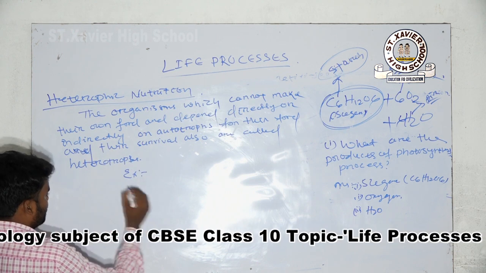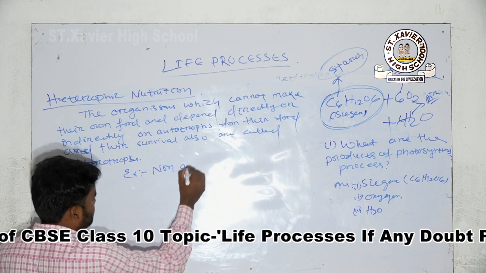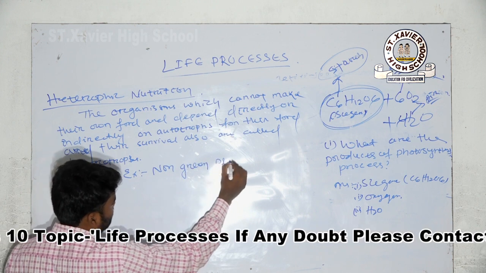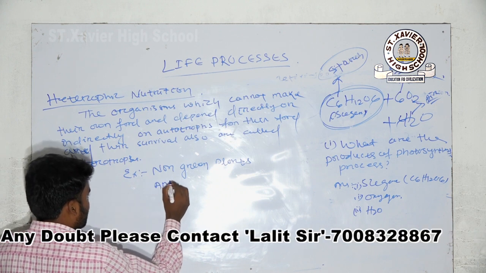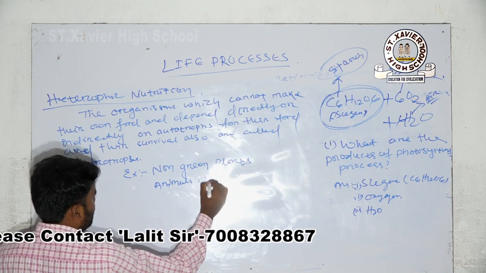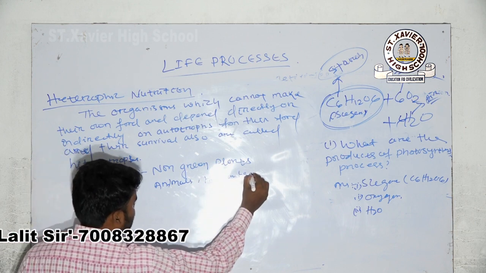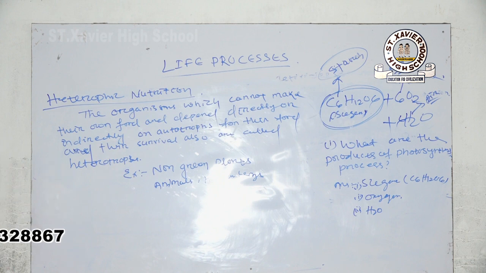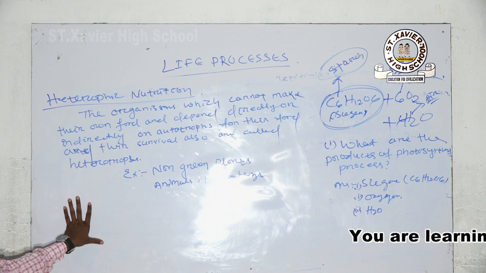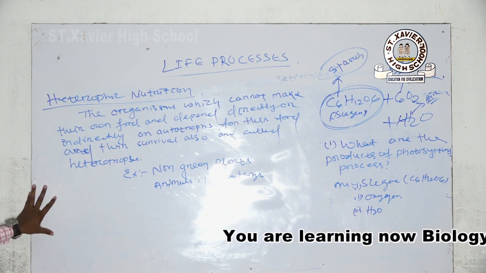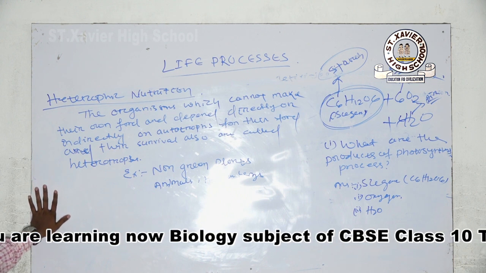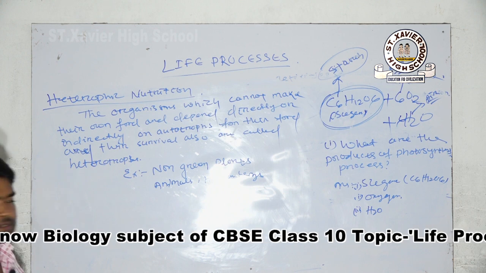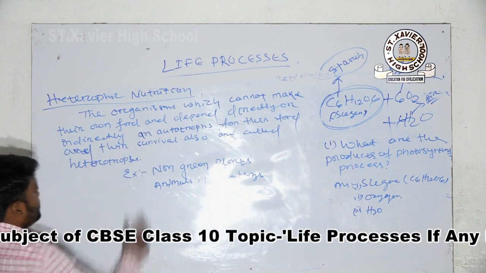Examples: non-green plants, animals and human beings. So all are heterotrophs. In this process, the organism depends for their food on other organisms like autotrophs, basically on green plants. Yeah, plant products also.